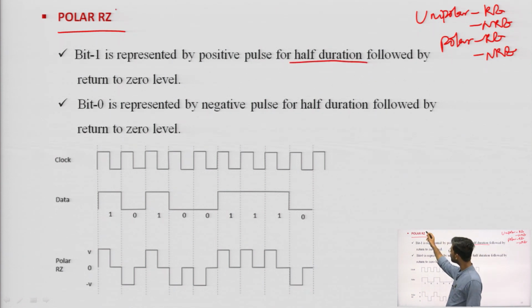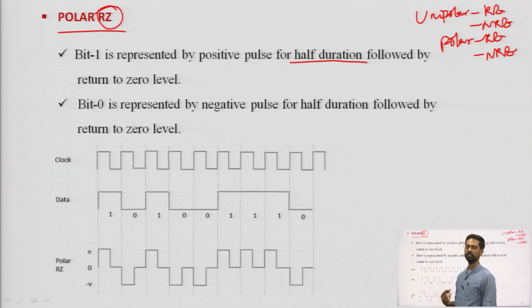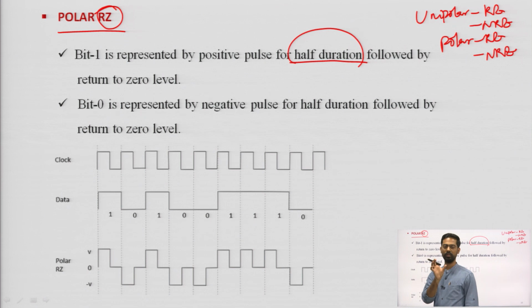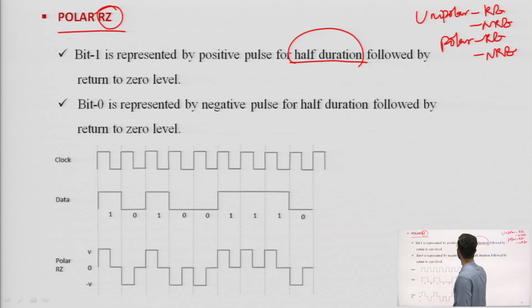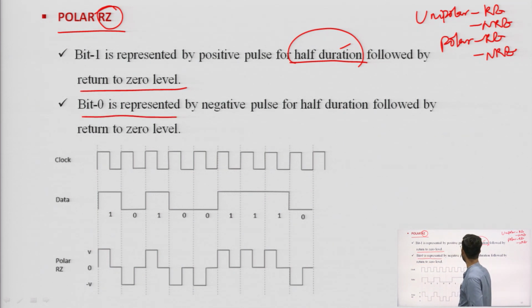If the RZ term is coming, then that means half duration will be active with the level, and the other half duration it will come to 0. So bit 1 is a positive pulse for half duration followed by return to 0 level. Similarly, bit 0 is represented by a negative pulse for half duration followed by return to 0.